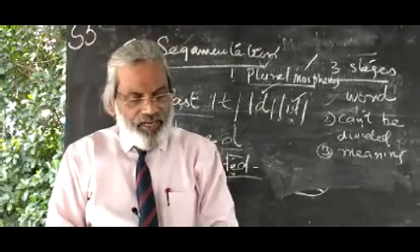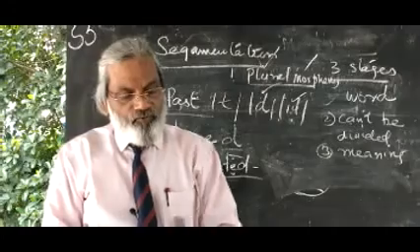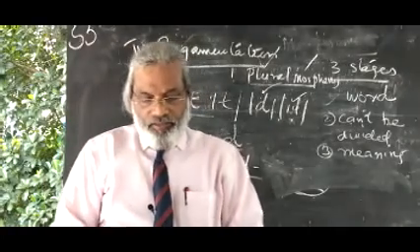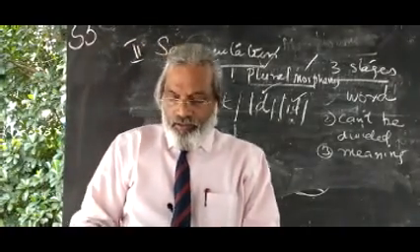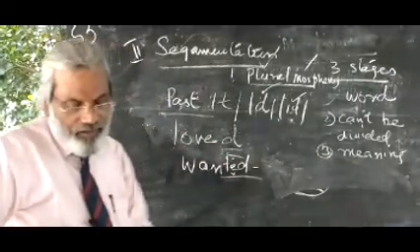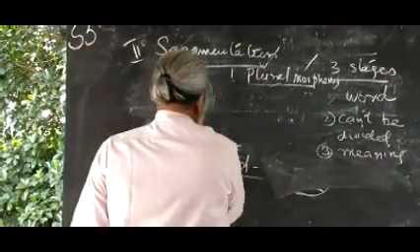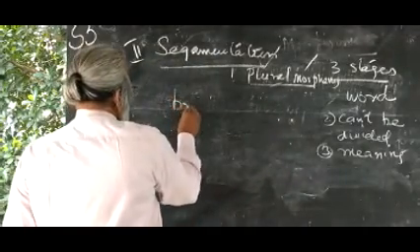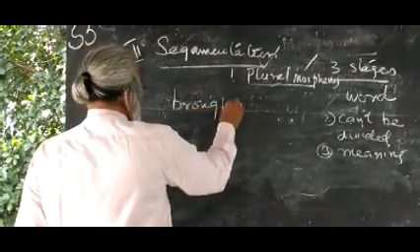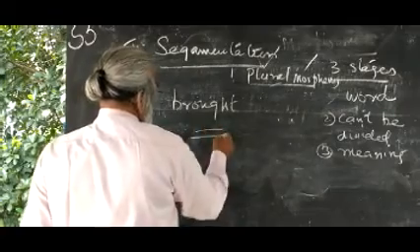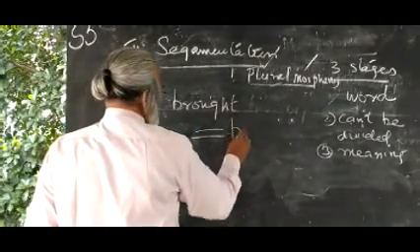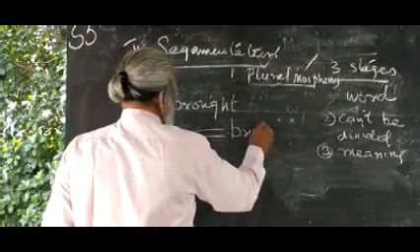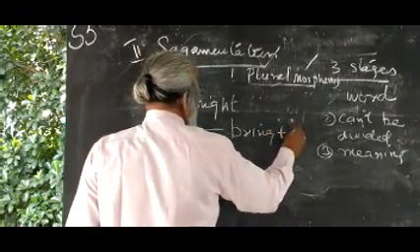Under segmentation, first the plural morpheme, then the past morpheme. Example: how to segment brought. I will tell you how to identify brought as past tense. B-R-O-U-G-H-T, brought. What is the classification? It is bring plus ed.